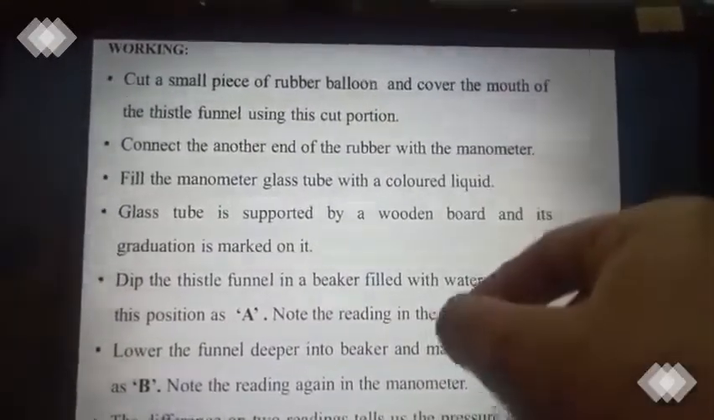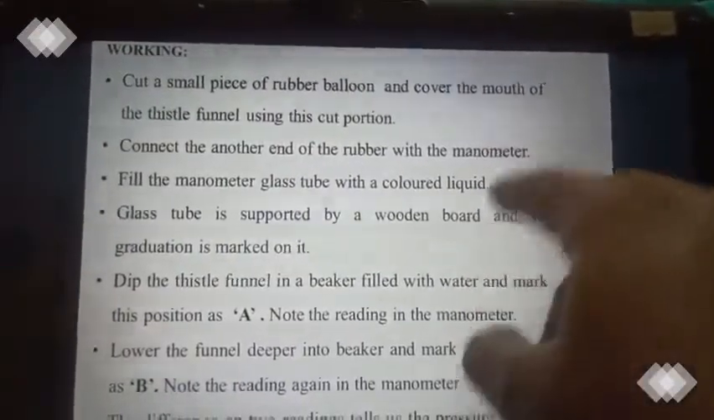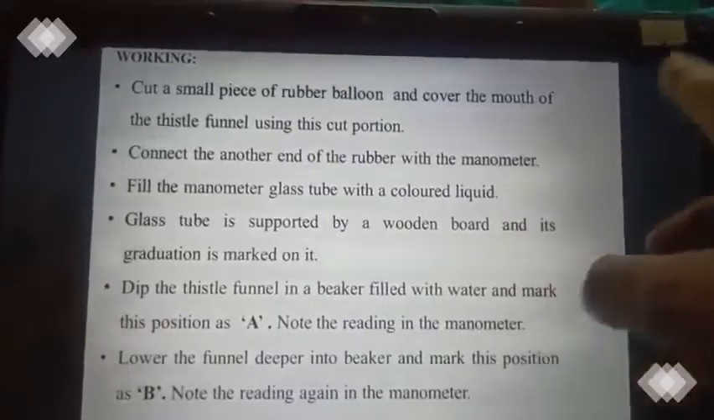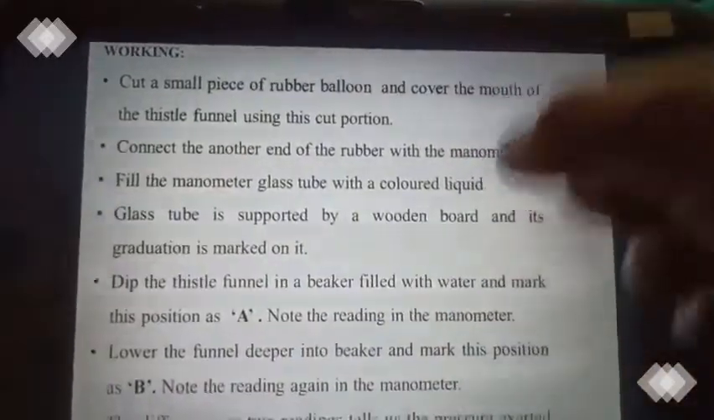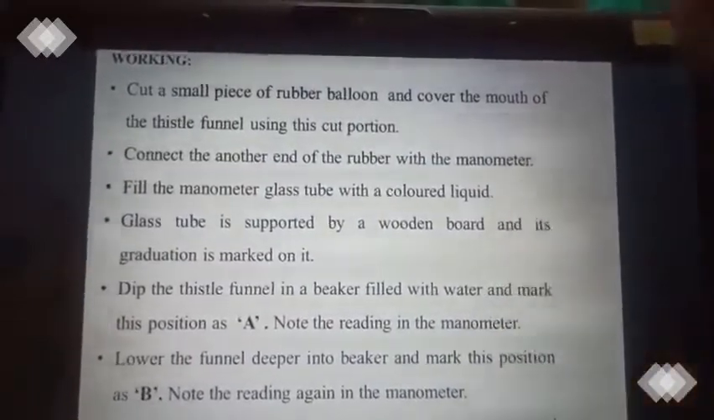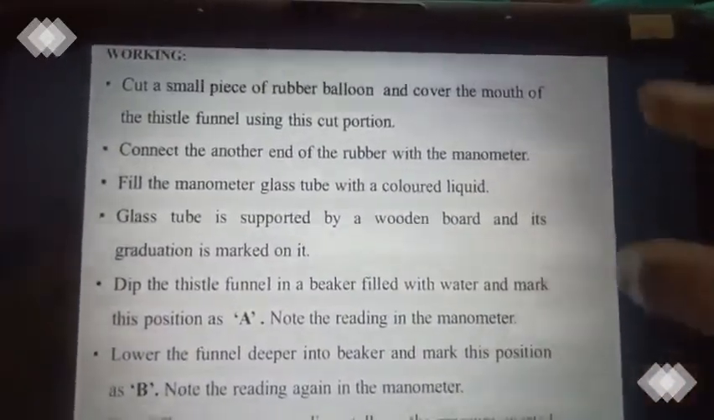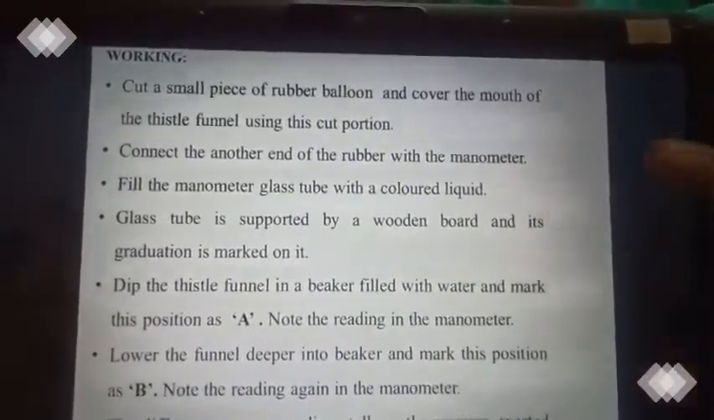So when you dip it, what will happen? The liquid at the same level will change because the pressure is induced, and that creates a high pressure. On the other side it will be in low pressure. If you press the funnel deeper, what will happen? The pressure will increase. As you go deeper, the pressure will increase. Similarly, there will be a change in the height of the liquid column, and that height difference you are going to measure.